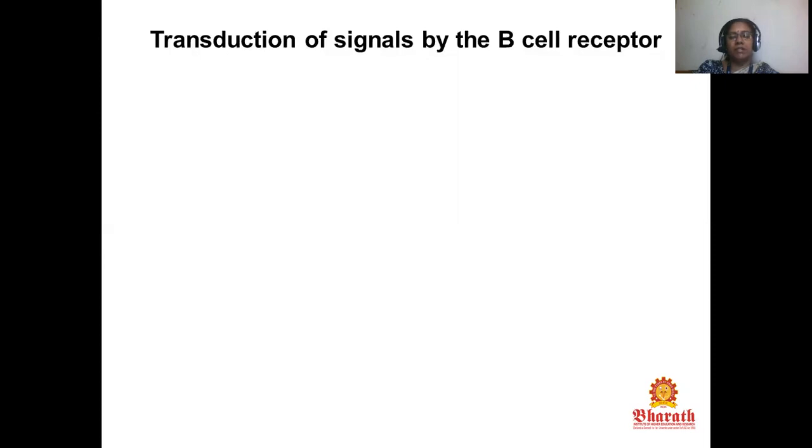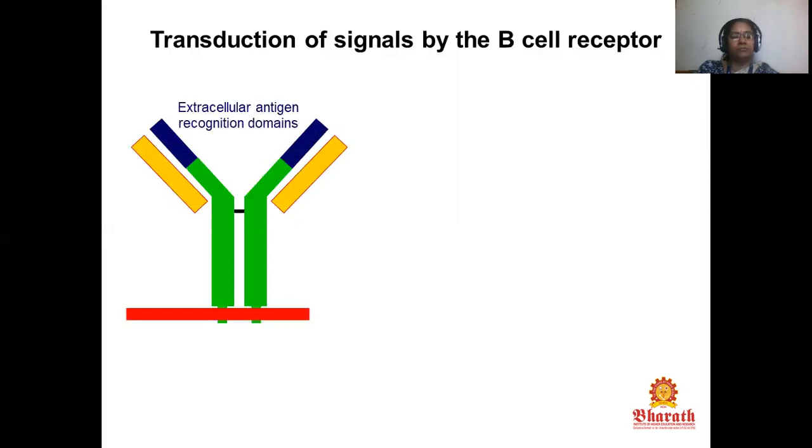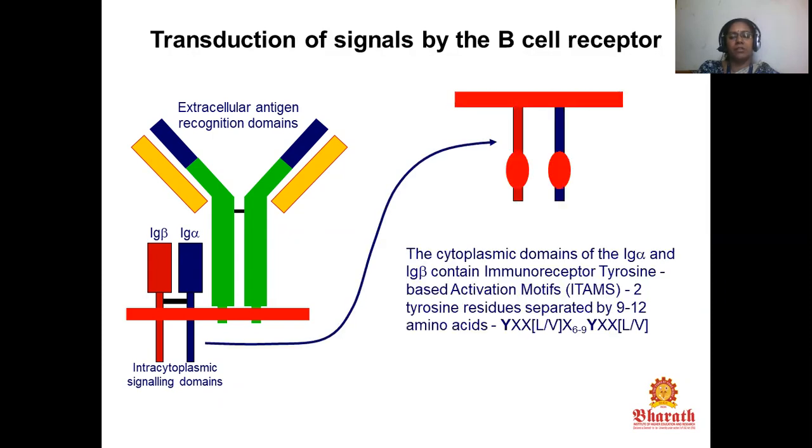Transduction of signals by the B cell receptor: extracellular antigen recognition domains, Ig beta, Ig alpha, and the intracytoplasmic signaling domain. The cytoplasmic domains of Ig alpha and Ig beta contain immunoreceptor tyrosine-based activation motifs, with tyrosine residues separated by 9 to 12 amino acids.